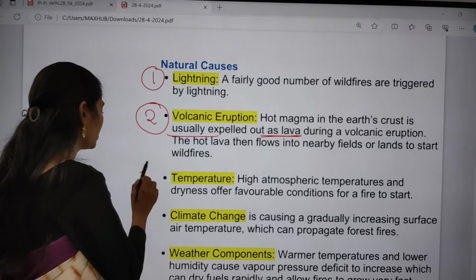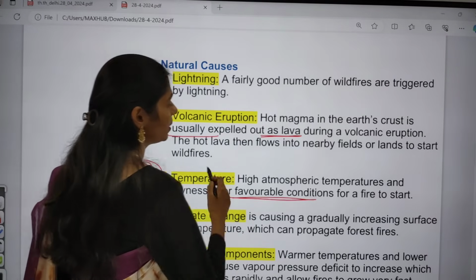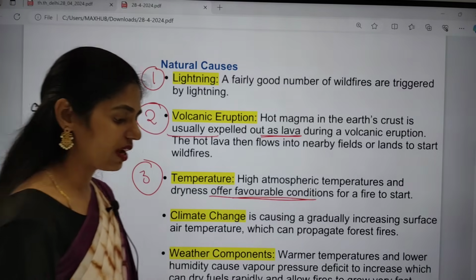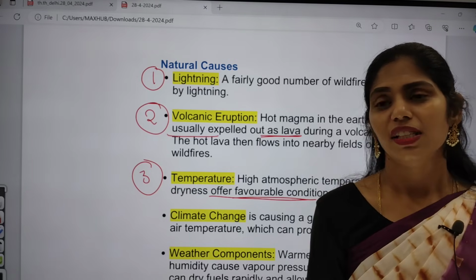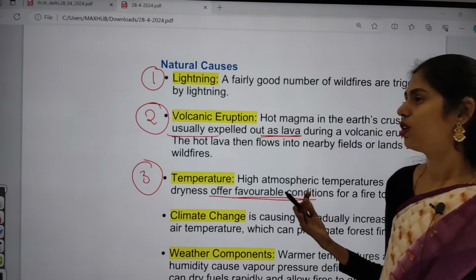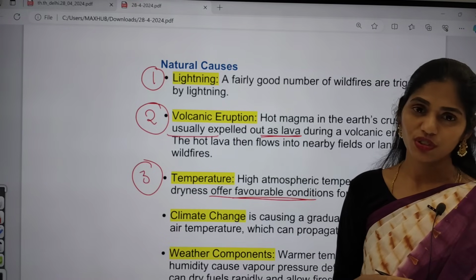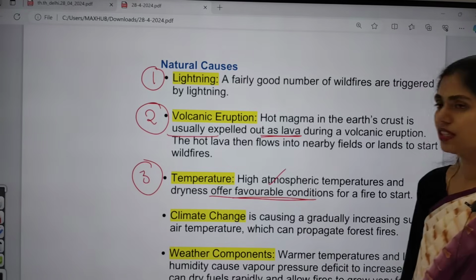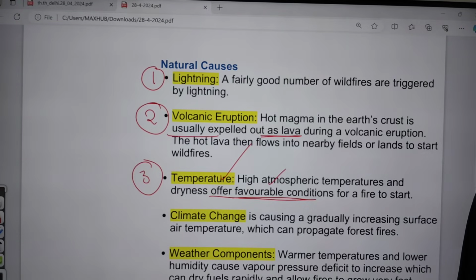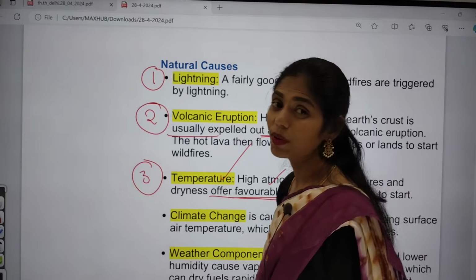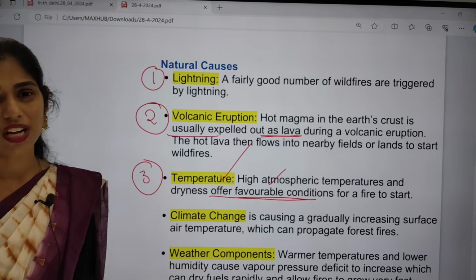And the next one is the increase of temperature. So high temperature and dryness offer favorable conditions. I want to say one thing here: if you use wet logs or wet branches to make a fire, they will not catch fire, right? Only the dry things will catch fire. So whenever there is high temperature, normally there is increasing dryness, and because of increasing dryness, it becomes a favorable condition to start a fire.